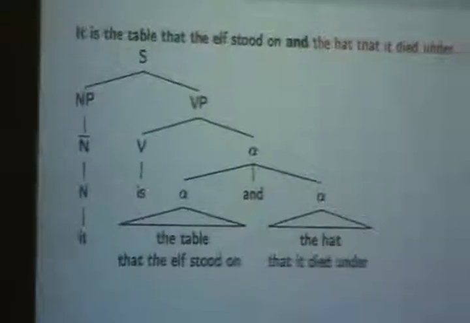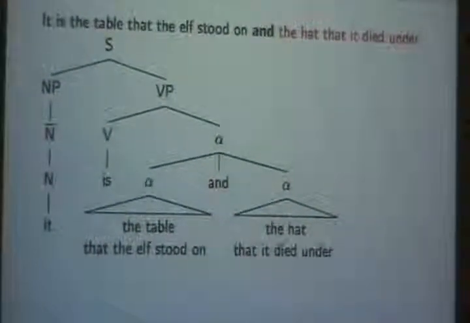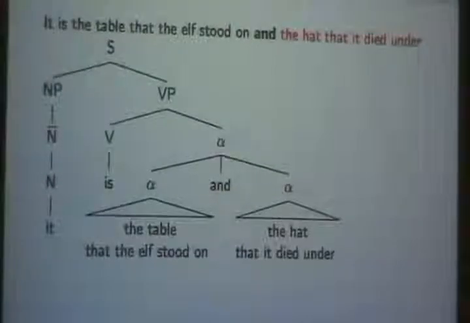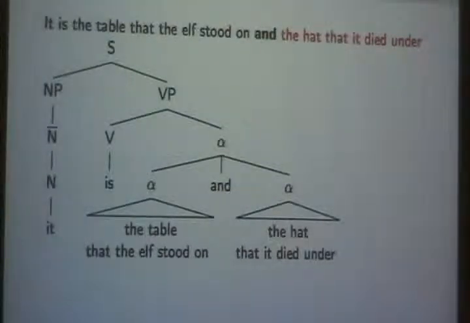Okay? So we know from this that the hat and the table, they are the things that moved here. We know that where they moved to is inside something that contains what they moved out of. Are you with me?